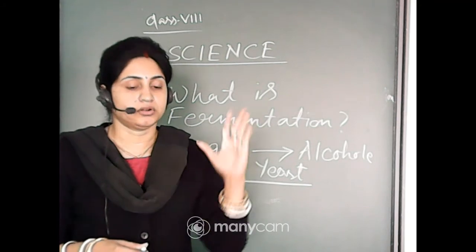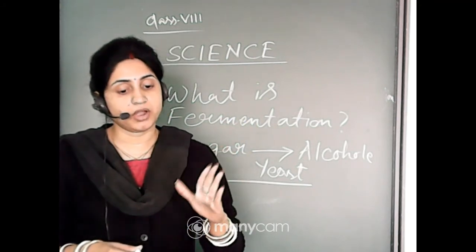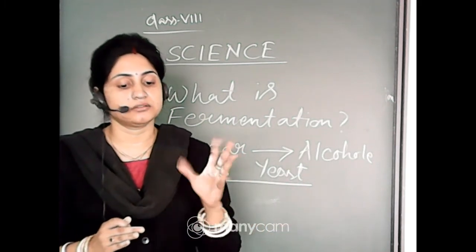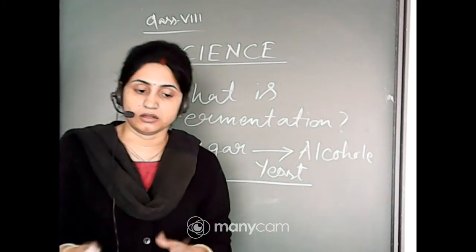Now dal, the different types of dals, are a source of protein, but carbohydrates must be present too. When the carbohydrates react with the yeast, because there is sugar inside the carbohydrates, it produces alcohol. Clear?